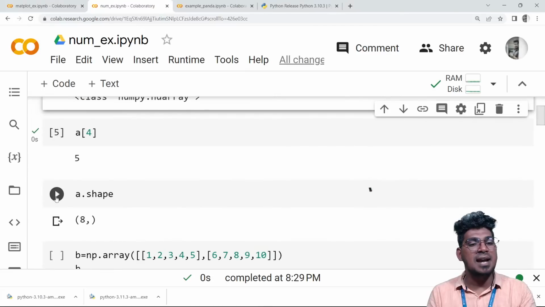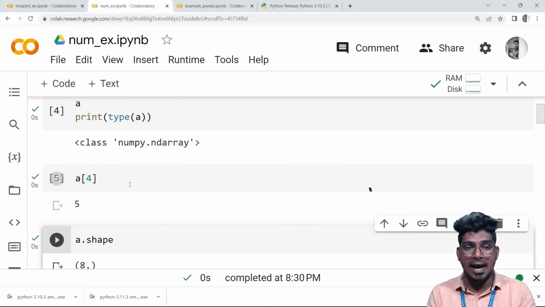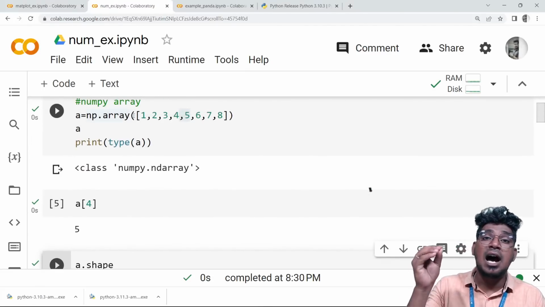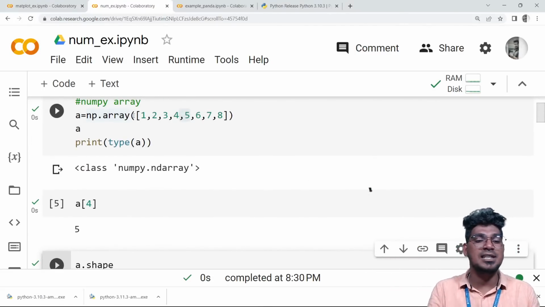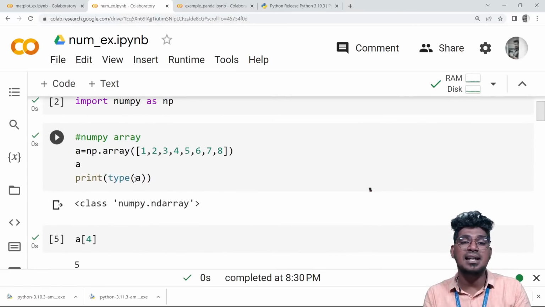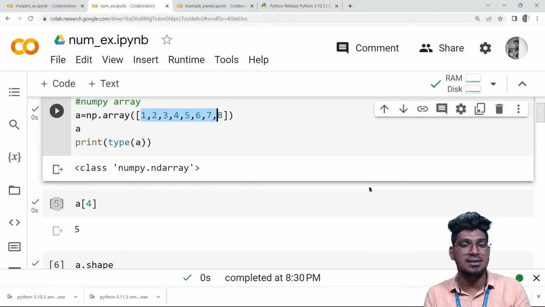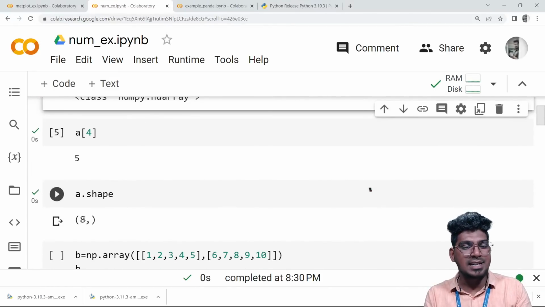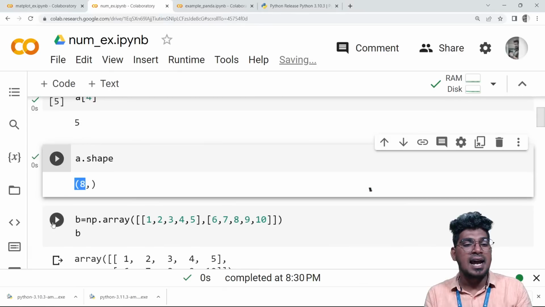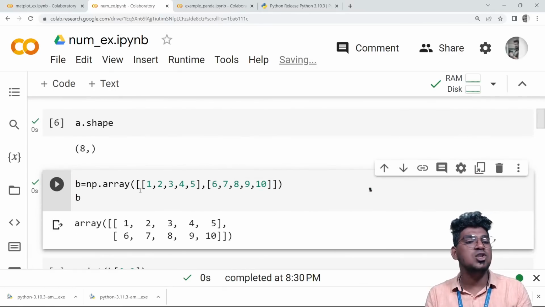Okay, then after that I'm going to show the shape of this particular array. It displays how many items there are. For example, 8 items will be there. Actually, this is a single column, so that is the reason it is displayed like this. So 8 items will be there, and after that I'm going to create the two-dimensional array.